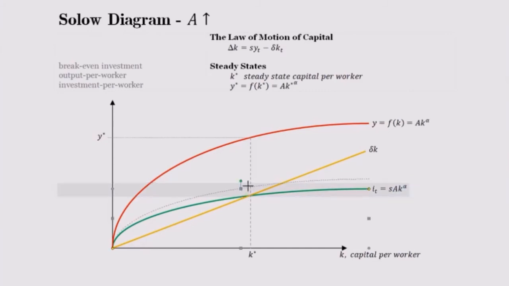Since the break-even investment line is staying constant and the investment line is going to shift up, the capital per worker is going to have a new higher steady state level. To give you guys a clear picture of this, we are going to create a new line on the same graph to show you how higher total factor productivity impacts the Solow diagram.